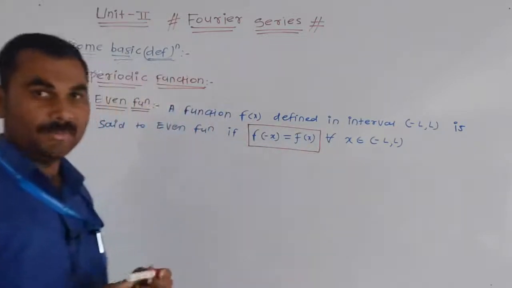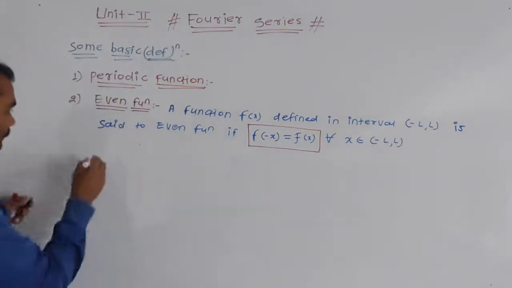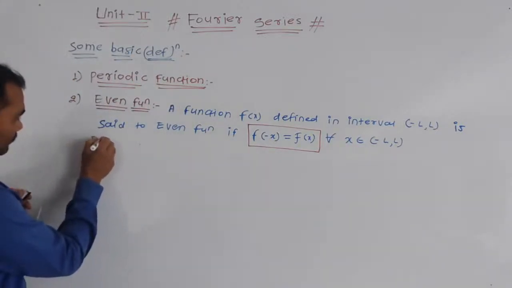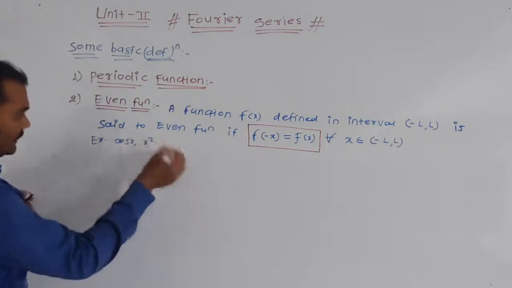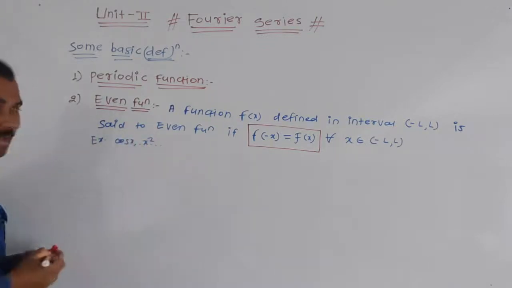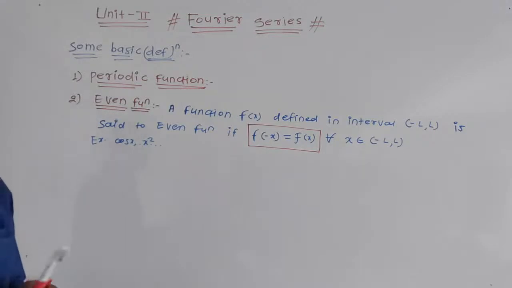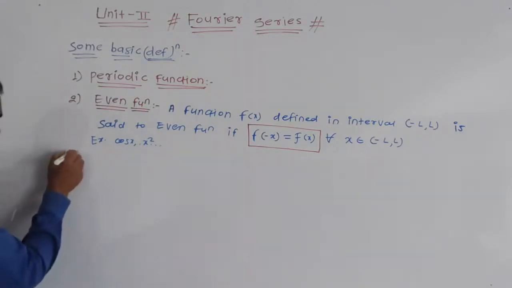For example, f of x is equal to cos x, or x square. These are the examples of even function. The next definition, third, odd function.